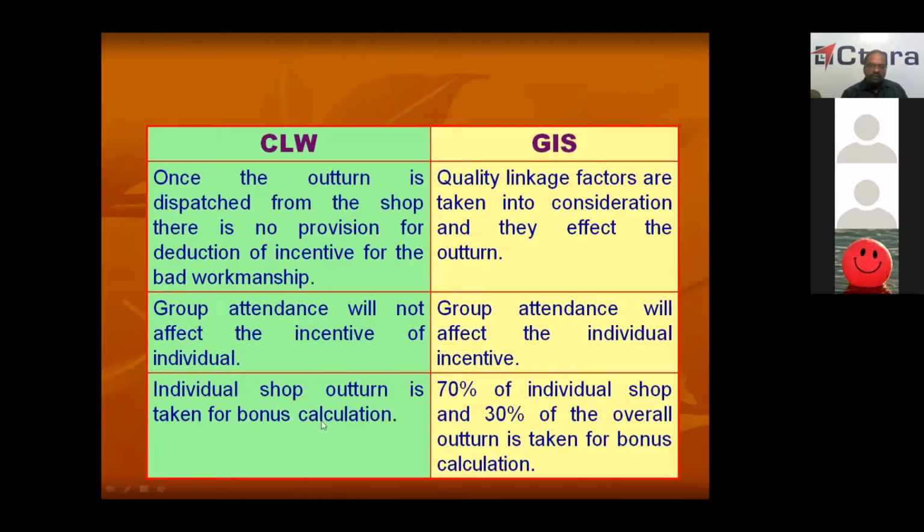Individual shop outturn is taken for bonus calculation. Now, though you are working in a group in a CLW pattern scheme, if you are working in your wheel shop, only wheel shop outturn will be taken into consideration. But in CLW, 70% will be to your wheel shop, remaining 30% weightage will be given to the outturn of the whole workshop. So your individual shop will get only 70% of the incentive, and remaining 30% you will get only when the outturn goes from the workshop.